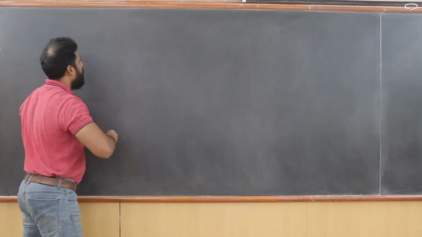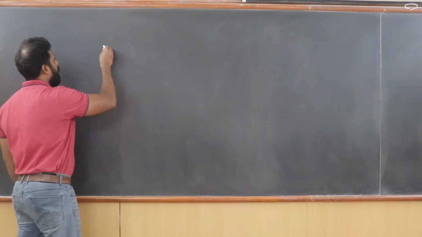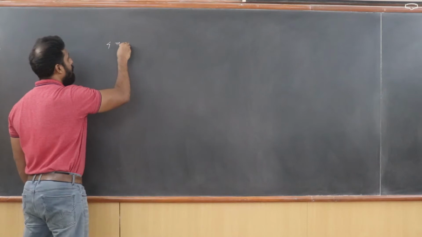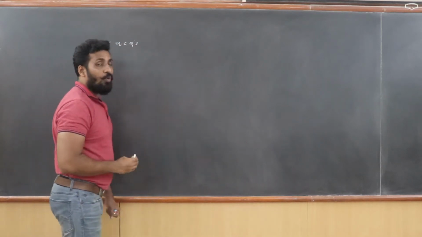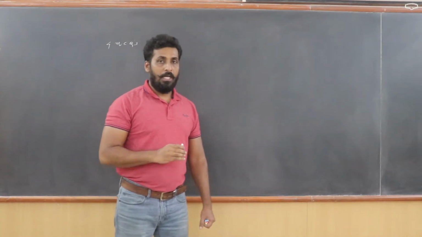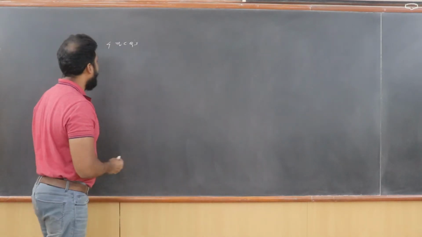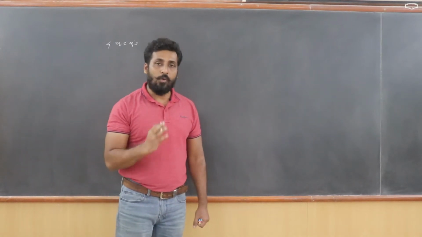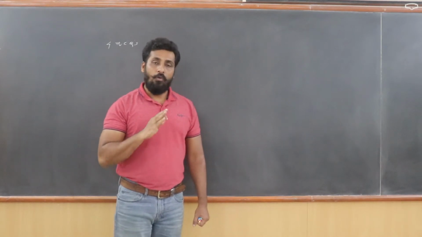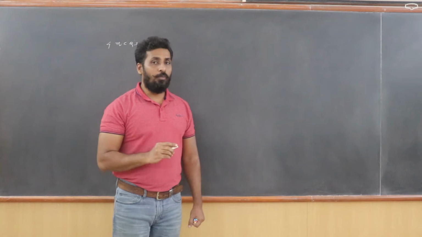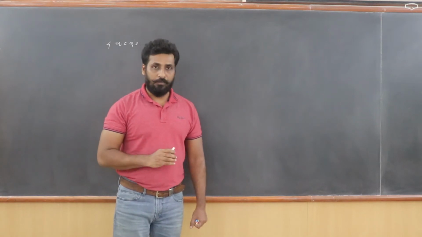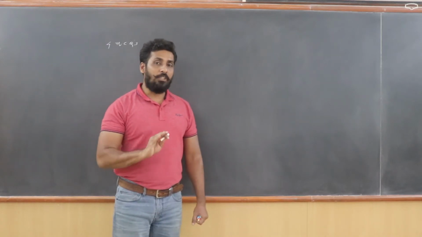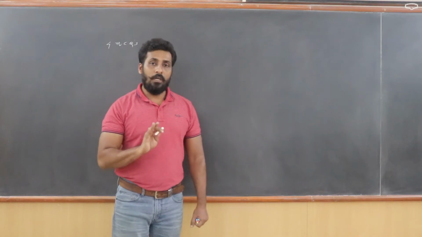I'll give an example. Suppose a student wants to answer 4 multiple choice questions. Let us say there are 4 options available. So, the student wants to attempt 4 different questions, and every question has 4 options. Now, I am going to assume that the student is not aware of the answers. He does not know what the answer to that particular question is. That means he is going to answer all the questions by sheer guessing.